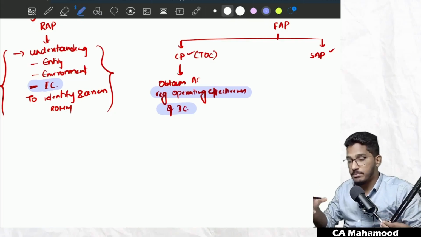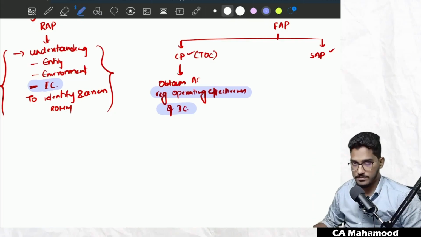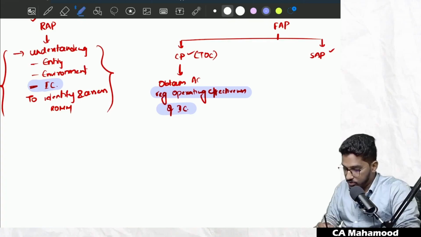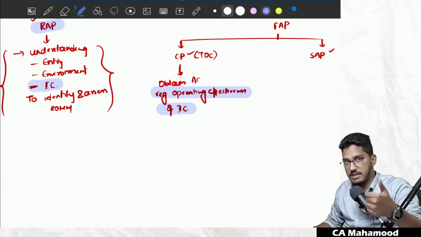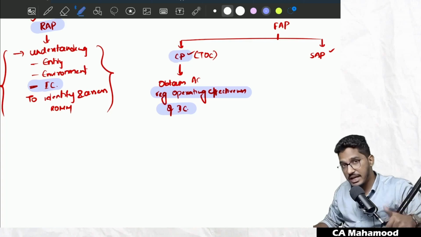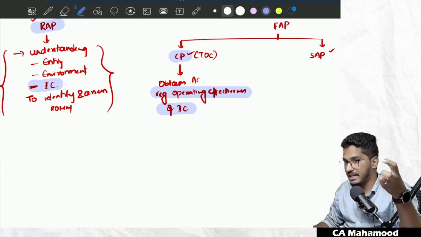The other name for compliance procedures is test of controls. The name itself says whether controls are working effectively or not. First, I have done risk assessment procedures in which I have understood the entity and identified the risk. Then I have performed compliance procedures in which I understood whether the internal controls are operating effectively or not.